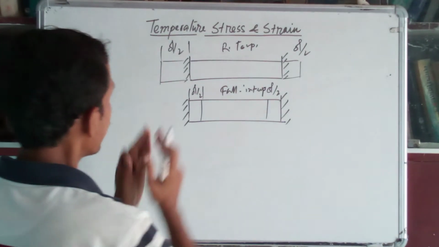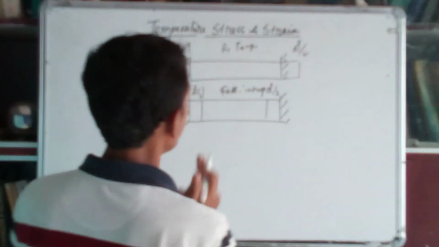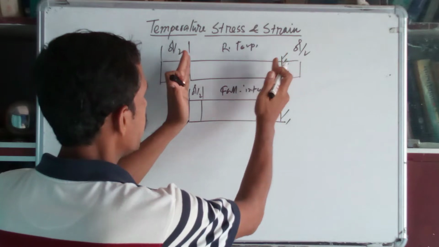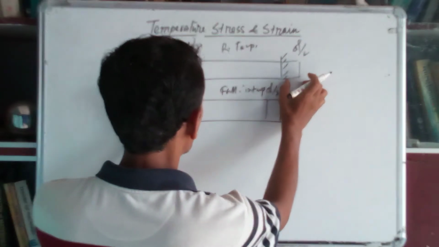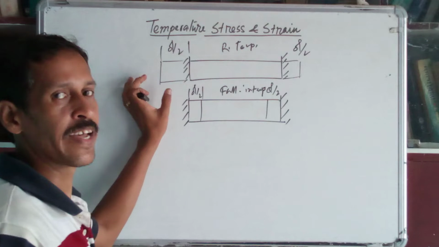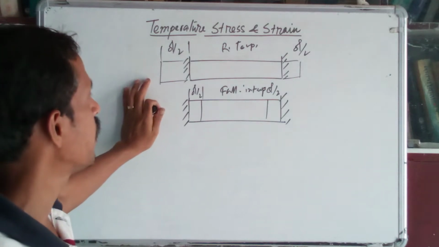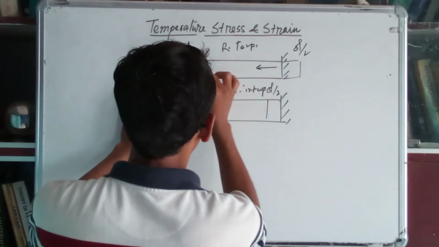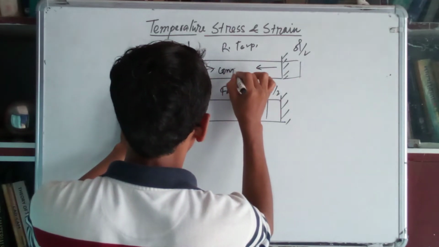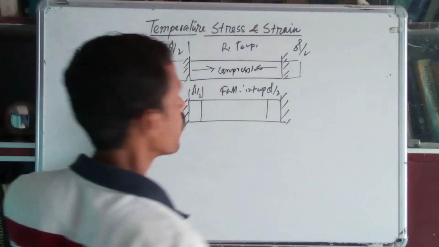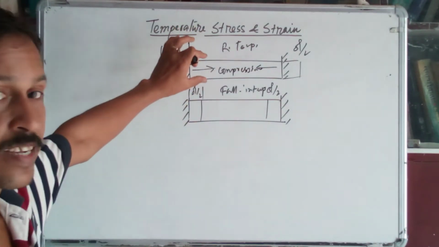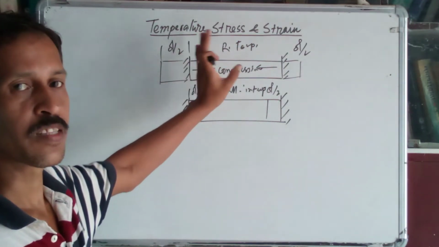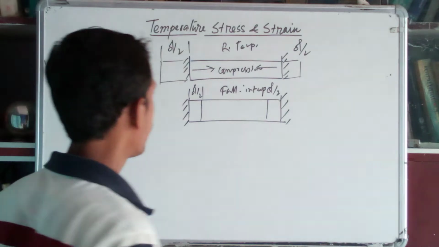Now, if you make both ends fixed, as it is fixed at both ends, that amount of expansion, del L, will not be there. In that case, when the temperature rises, due to being fixed at both ends, the bar will be under compression.